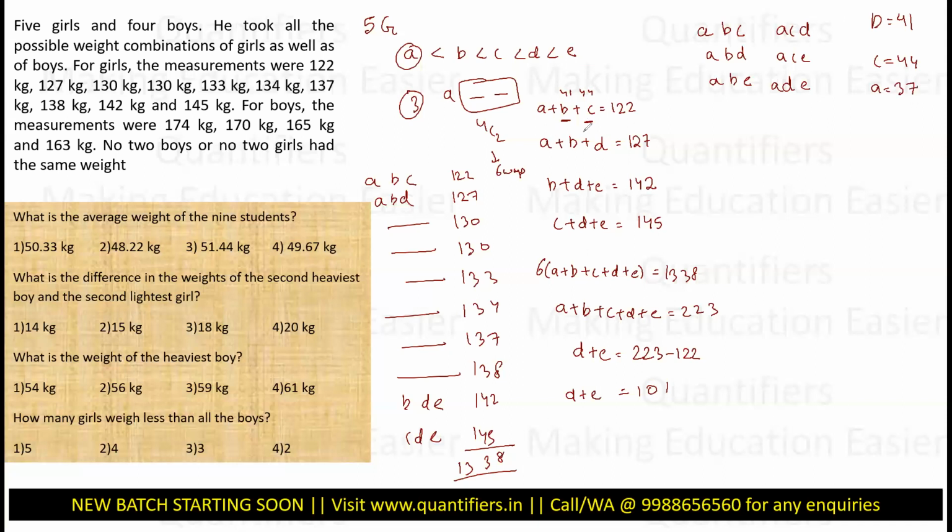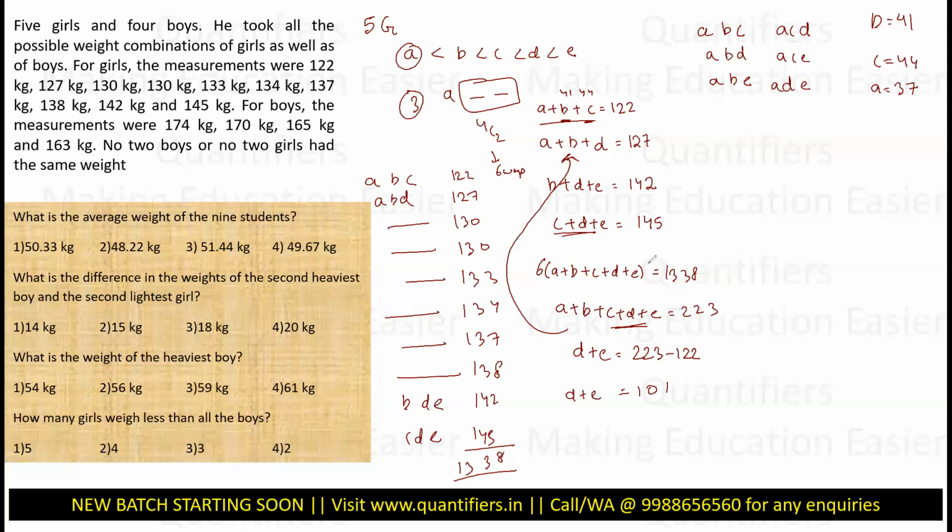Now I have A, B, C, everything, right? So now with B, D, E or C, D, E, I can put B over here, C over here, and I will get two equations in D plus E. I think that will be the same. So what I can do now is use ABC as a tool, or CDE as a tool. I will find the value of A plus B, then put A plus B here and find the result.